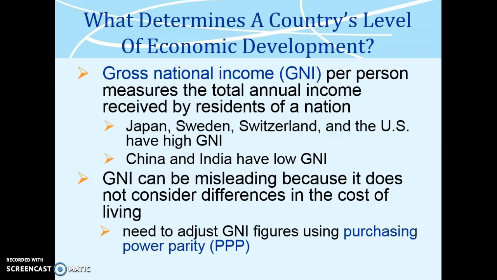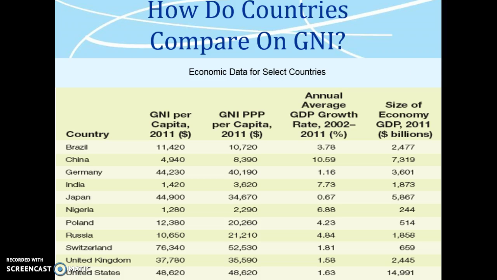For example, Japan, Sweden, Switzerland, and the US have high gross national income. China and India have low gross national income. Gross national income can be misleading because it does not consider differences in the cost of living. We need to adjust gross national income figures using purchasing power parity, PPP.